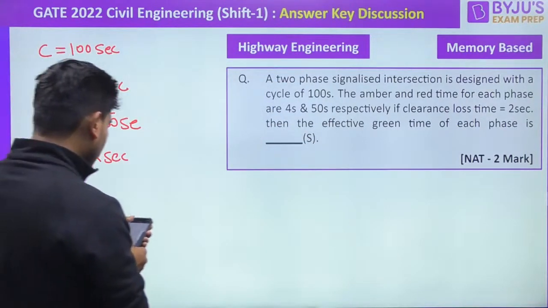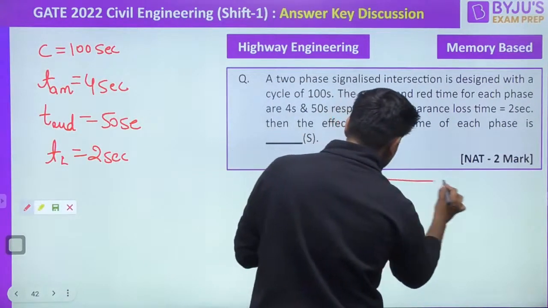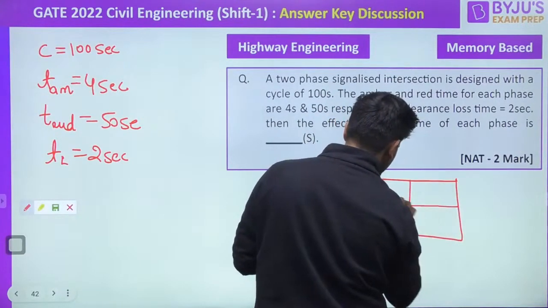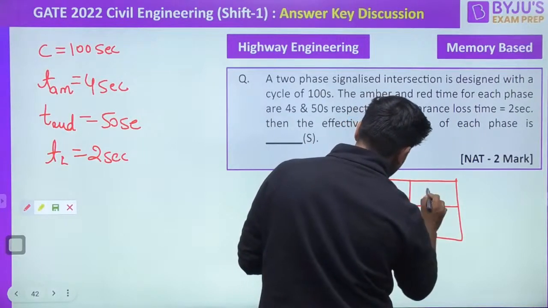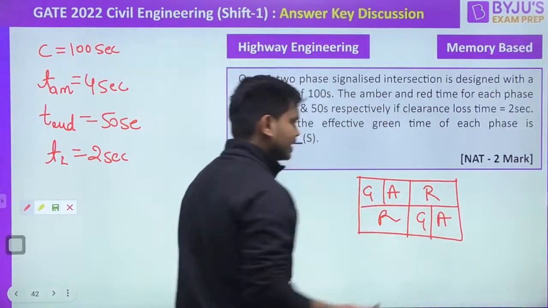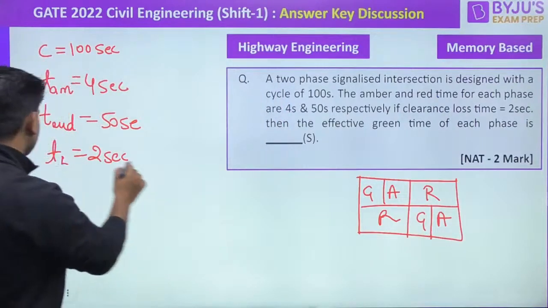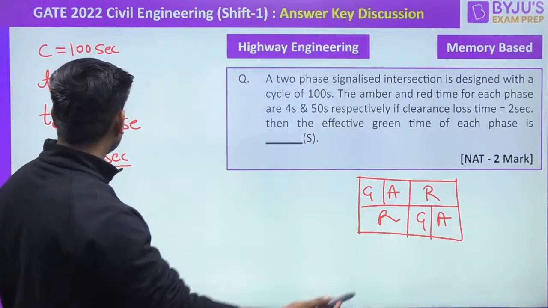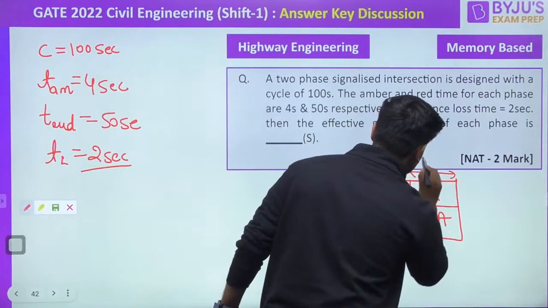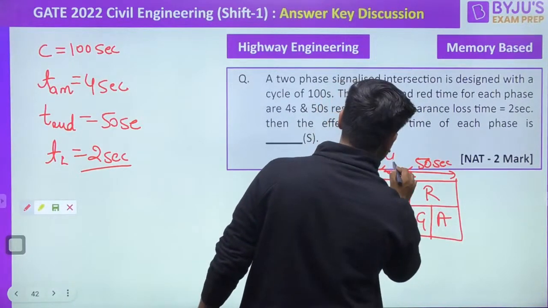Okay friends, look, if I quickly draw a phase diagram here just to show you how everything works, right? So see, the basic thing that we are going to have is green time, green, amber, red, and then green and amber. Guys, this total is 100 seconds, right? Including the time loss. Time loss was also given, and that was 2 seconds, sorry. And overall was 100 seconds. Amber is 4 and red is 50. So first I'll be mentioning 50 seconds over here. Amber is also given to us as 4 seconds, right?